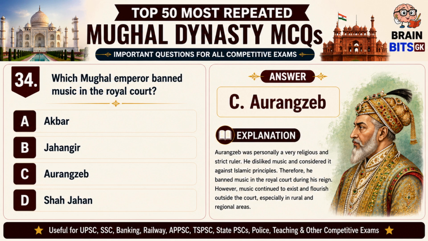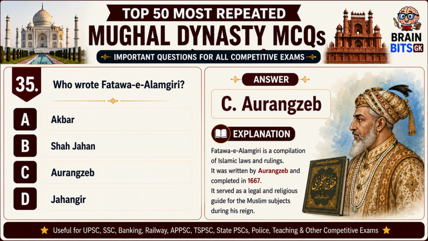Correct answer is C. Aurangzeb. Aurangzeb discouraged music at the Mughal court because of his strict religious views. Although court patronage declined during his reign, music continued to flourish in different parts of India. Who compiled the Fatwa-e Alamgiri?